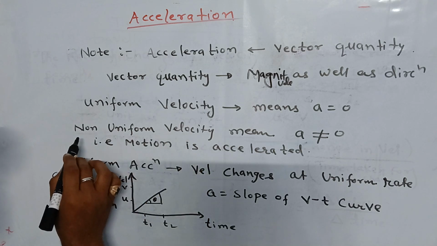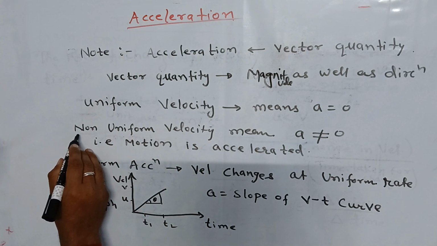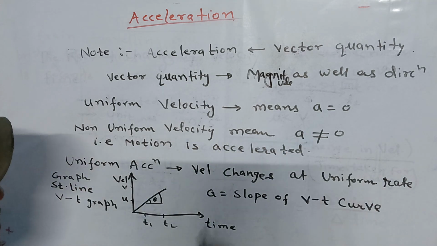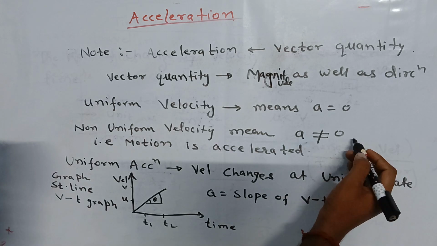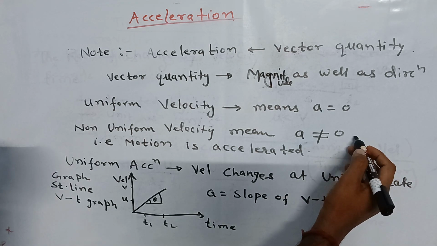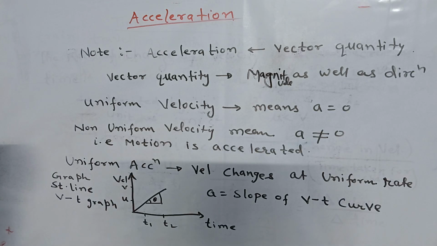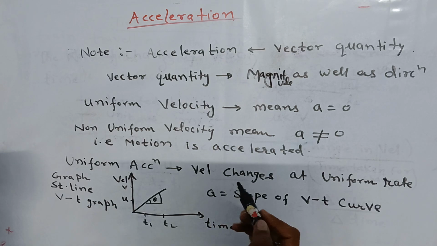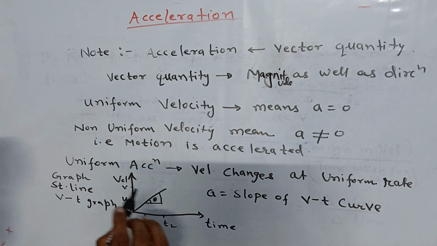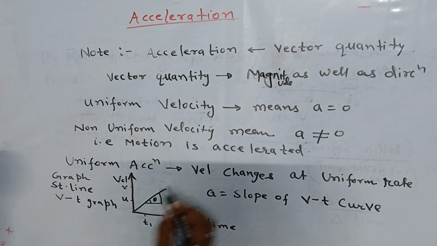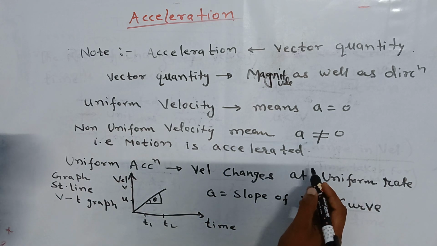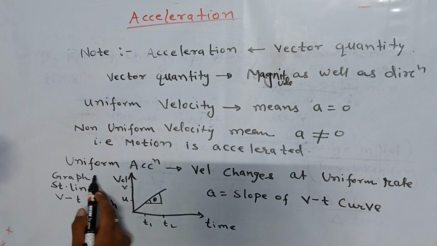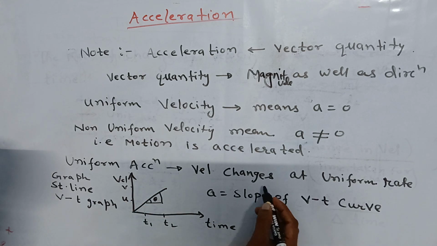When velocity is changing, the motion is non-uniform velocity. So for that, acceleration is not 0. The body will always possess some acceleration, either positive or negative. If the acceleration is positive, we say it is accelerated motion. If acceleration is negative, then we take it as negative acceleration, also known as retardation. Uniform acceleration means velocity changes at a uniform rate.